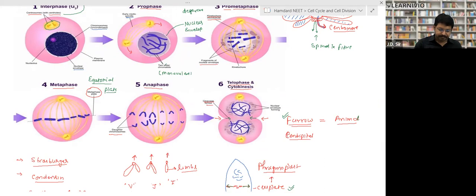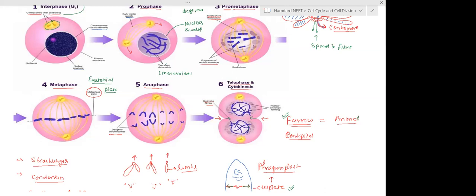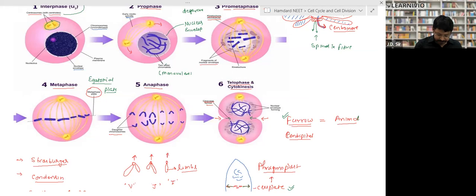So check in your NCERT and ask me if you have any doubt. Check and let me know when you have checked it.